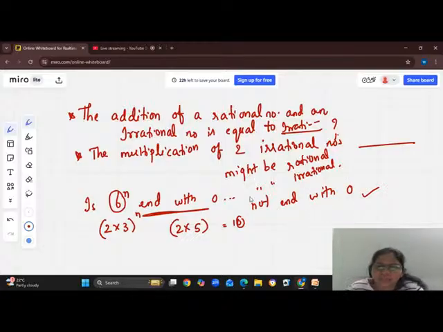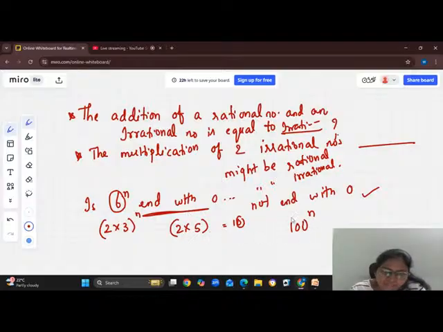For example, if I take 100 power n, now tell me, can this 100 power n end with 0? Yes or no? Comment.